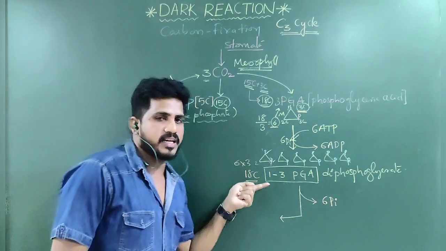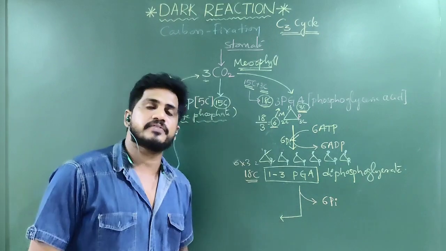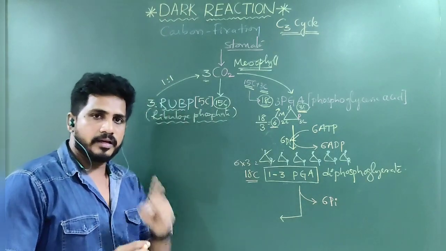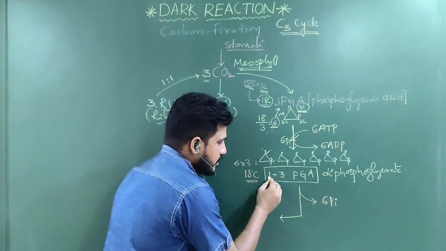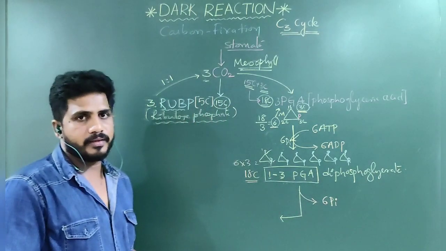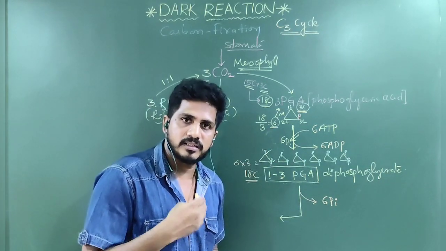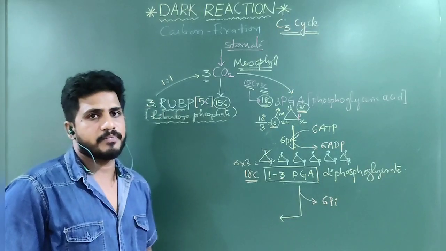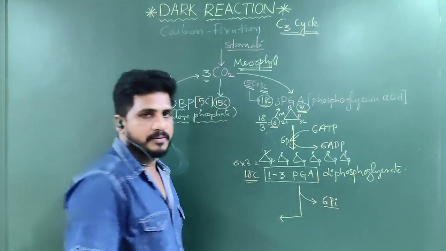How many phosphate ions are there in 1,3-PGA is my question. 12 phosphates are there. Each PGA consists of 2 phosphates. One is at the first carbon, another one is at the third carbon. Hence, all 6 together consist of 12 phosphates. Of that 12 phosphates, 6 phosphates are released.